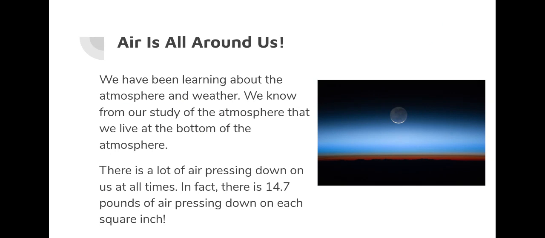So first thing we want to talk about is that air is all around us. We've been learning about the atmosphere and weather, and we know from our study of the atmosphere that we live at the bottom of the atmosphere. Of course, this layer is called the troposphere. The troposphere has the most air pressure because it has the most air pushing down on it, and Earth is pulling it closest in by gravity. This creates a lot of air pressure, and a lot of air pressure coming down on us at pretty much all times. In fact, there is 14.7 pounds of air pressure coming down on each square inch.